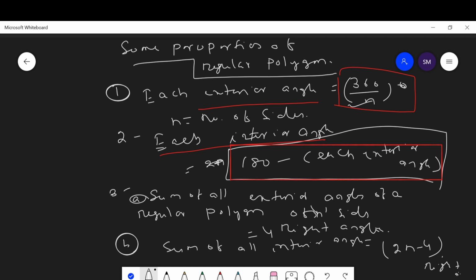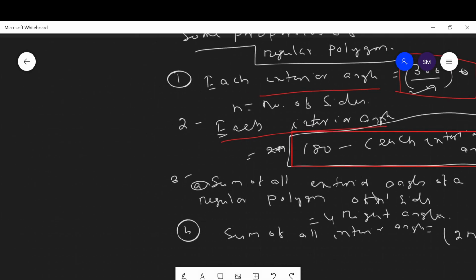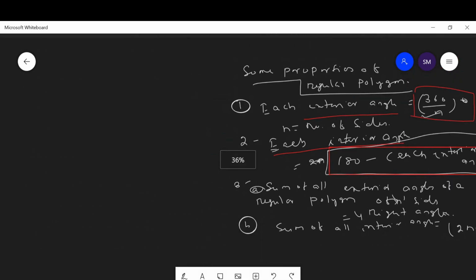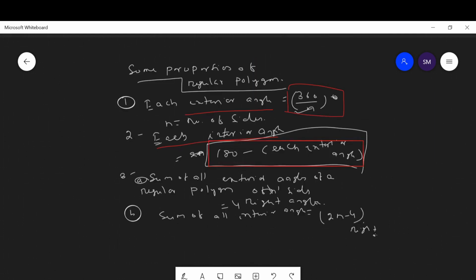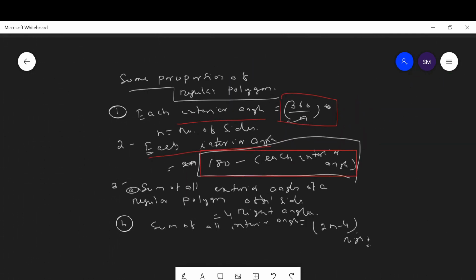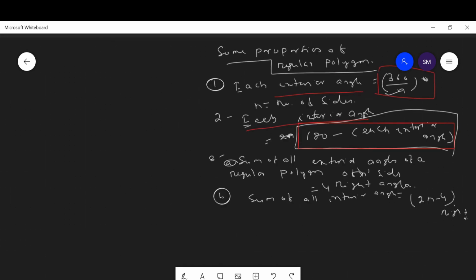Then another property says, keep it here.